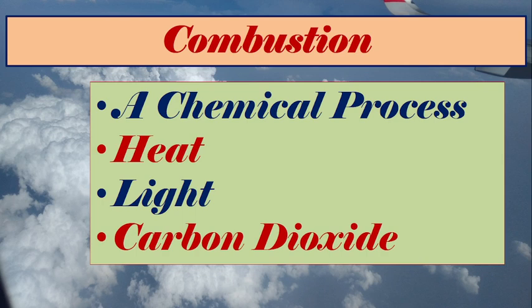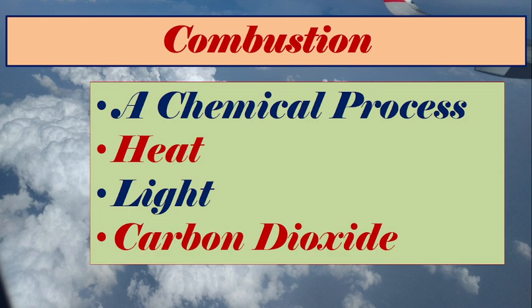So what actually is combustion? It is a chemical process. Yes, of course, it's a chemical process, no doubt, because the product which is getting burned is taking a new shape, it's changing into a new shape. It is a chemical process in which the material is getting burned in presence of oxygen.